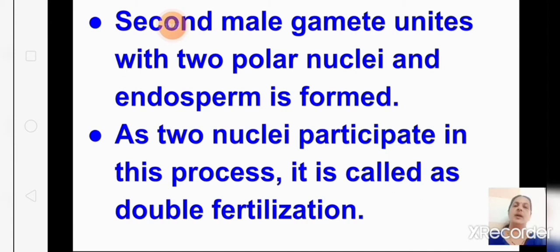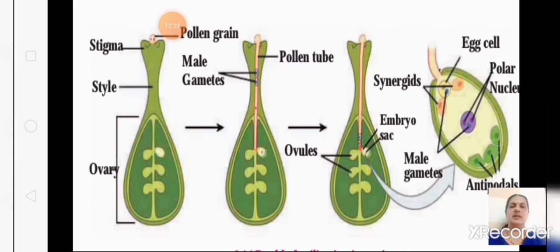So we saw one male gamete unite with the egg to form the zygote, and the second male gamete unites with the two polar nuclei and endosperm is formed. I'll show you the figure. You can see here, in the first figure, you can see the style. The topmost part is the stigma, then the style and the ovary.